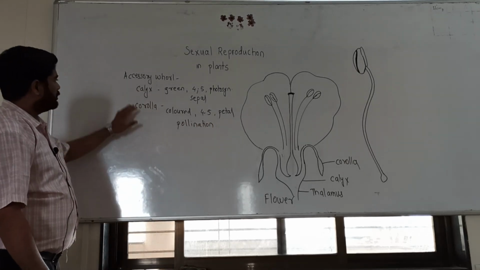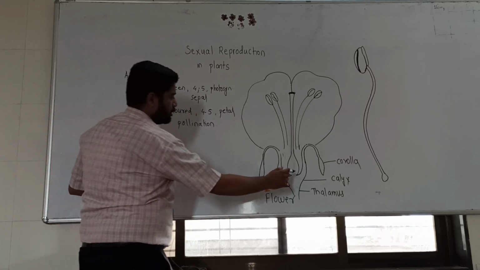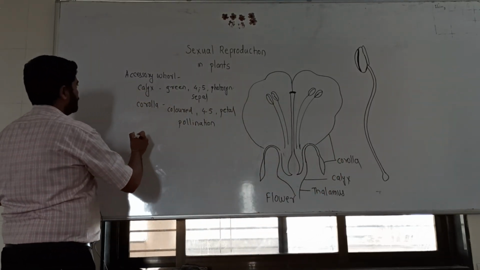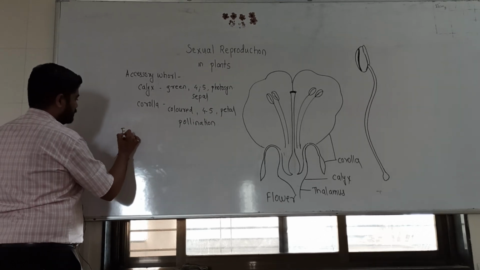Is that okay? This is the first accessory whorl, calyx and corolla. This is also the corolla.